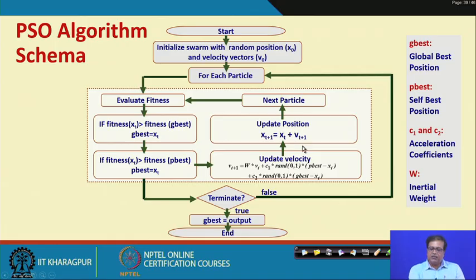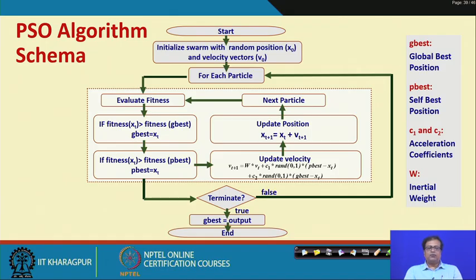Now, once the velocity is updated, if you add the current position to that velocity, then we get the new position. So, then we have the next particle. Basically, this is done for each of the particles. So, for each of the 5 particles, if 5 particles are taken, this is done, and then after that we see what the situation is, and we go for the next iteration, right.